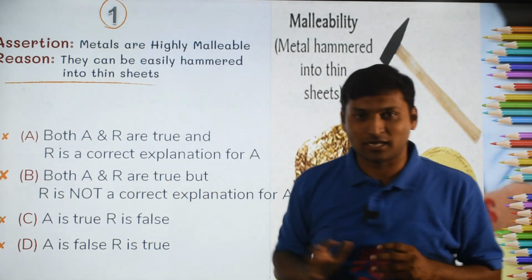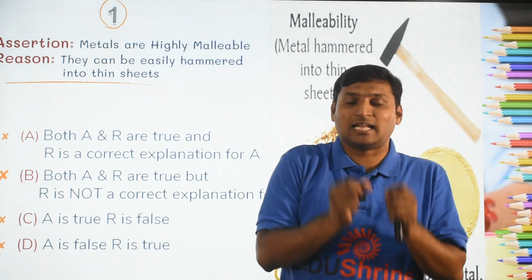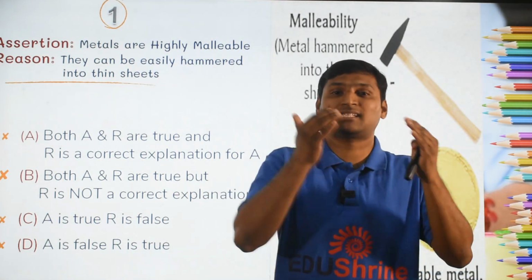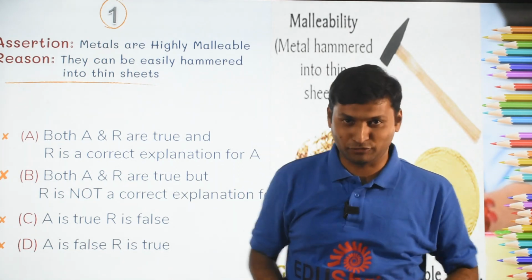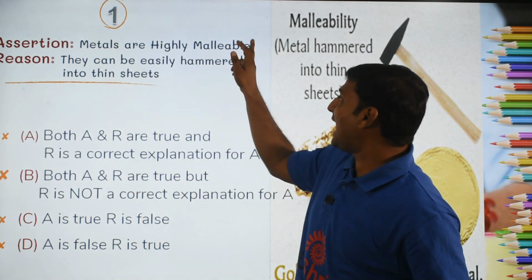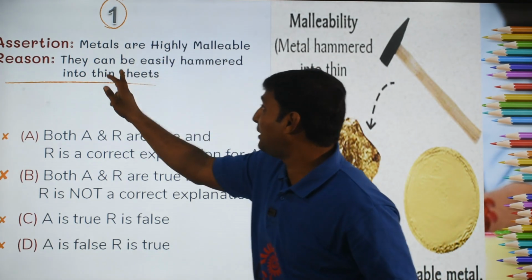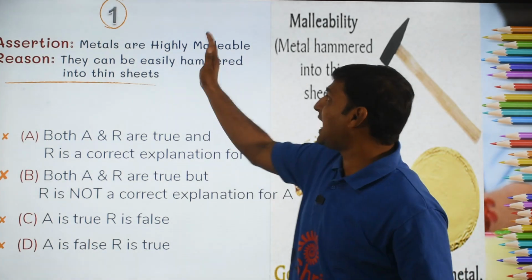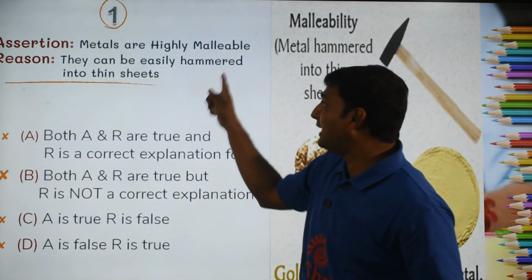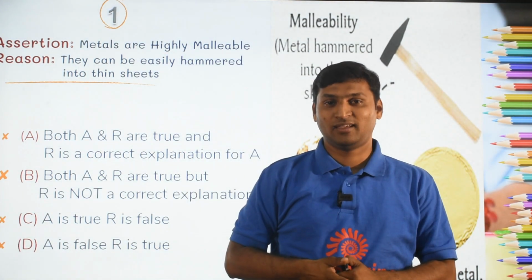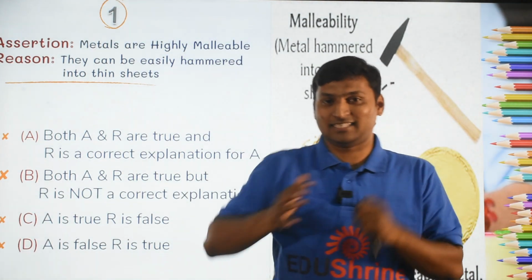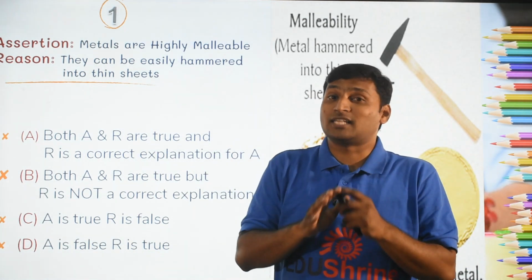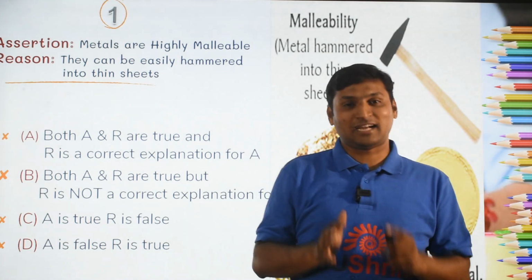Join both the statements, assertion and reason, using the conjunction "because", and see if that whole statement makes sense or not. Let me do that for you. Say, metals are highly malleable because they can be easily beaten into thin sheets. I repeat the statement: metals are highly malleable because they can be beaten into thin sheets. Now, does that statement make sense? If it makes sense, no doubt your answer is option A.